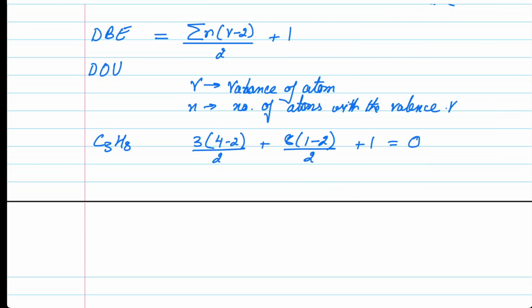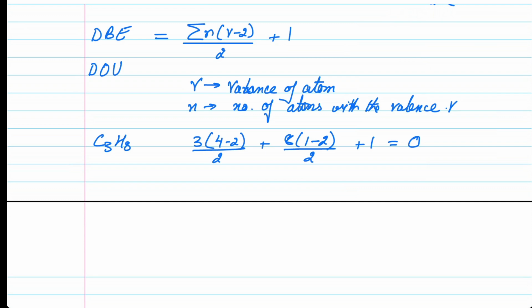Any combination is possible. Please understand, one double bond is one double bond equivalent, one triple bond is equivalent to two double bond equivalents, and one cyclic structure again is equal to one double bond equivalent. So this is how we talk about the double bond equivalent.